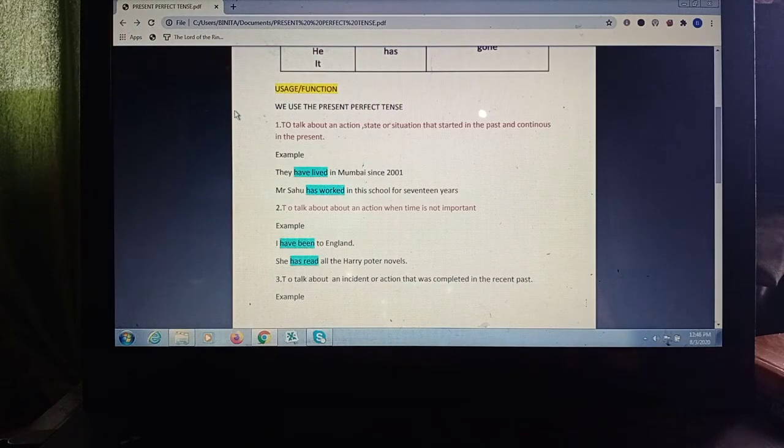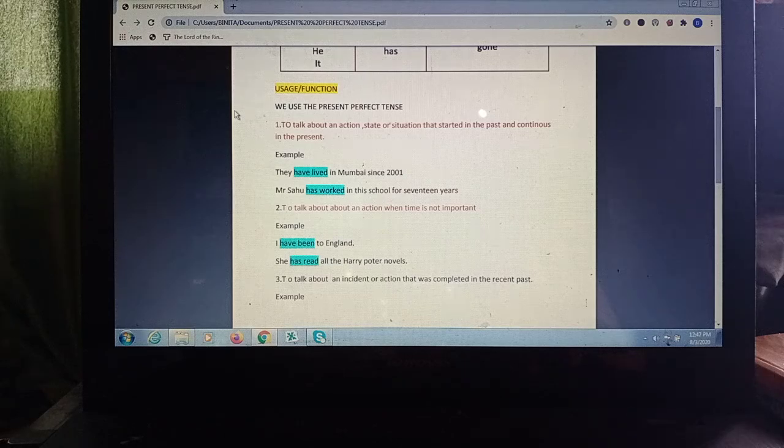Number two, we talk about an action when time is not important, when time has not been specified. For example, I have been to England. You have been to England many times. It may be once, or it may be many times, or you don't know when, maybe last year or maybe many years back. So when time is not important, you don't have to mention that. So I have been to England. Next one, she has read all the Harry Potter novels. So she has read, but the time is not important here.